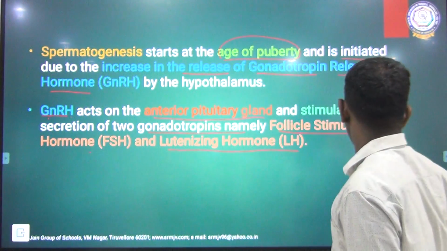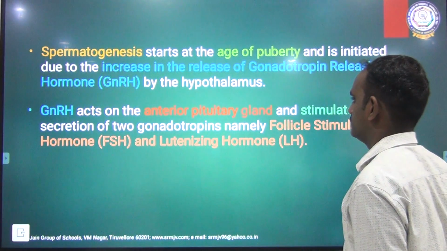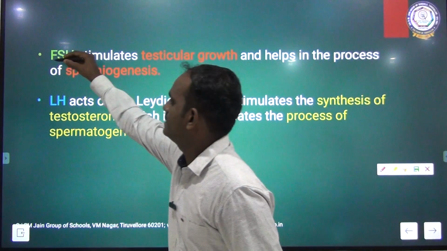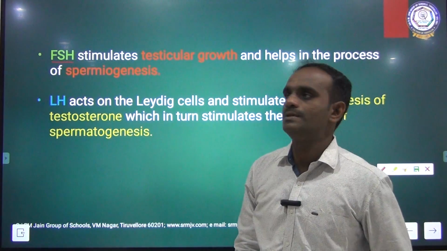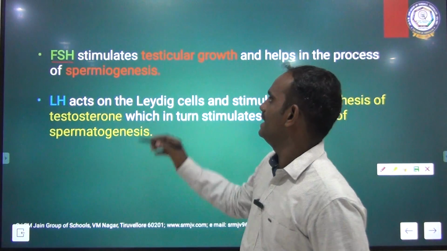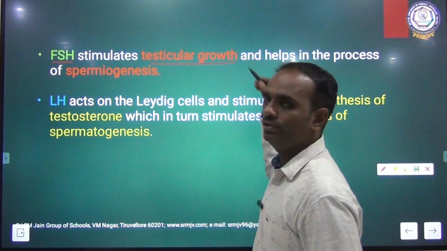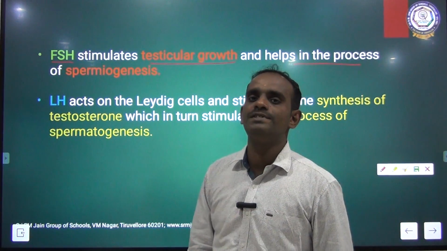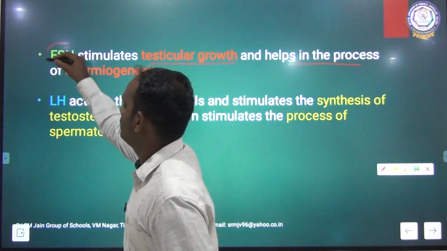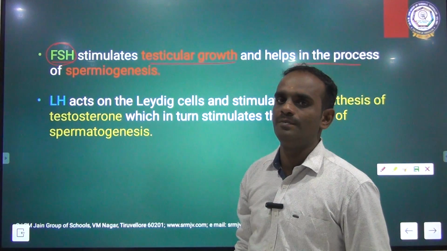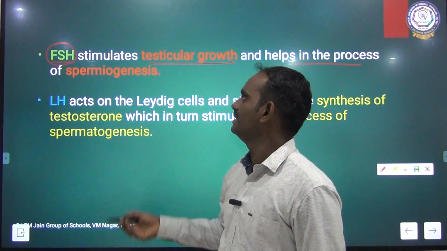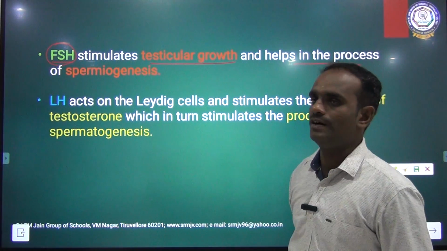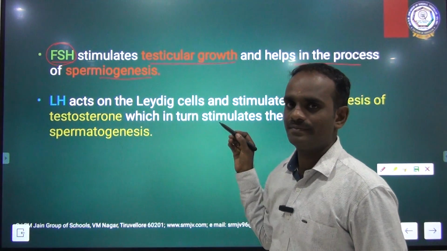FSH stimulates testicular growth and also helps in the process of spermiogenesis.